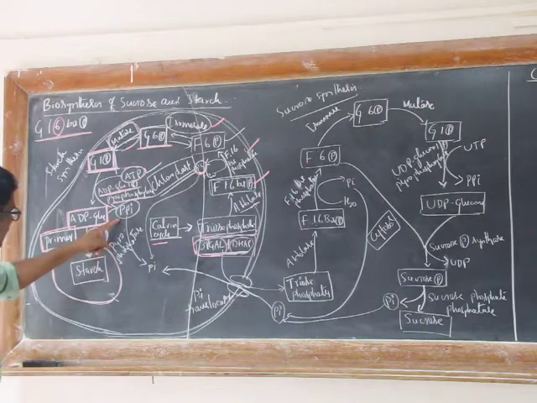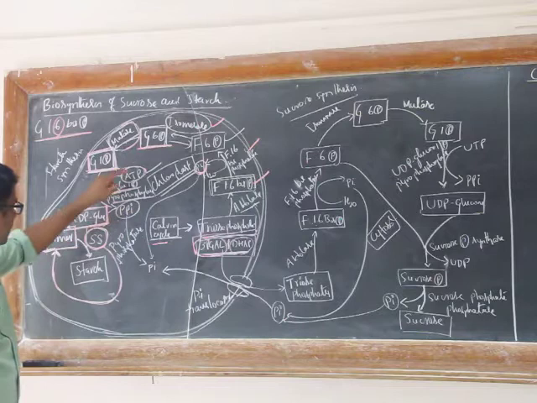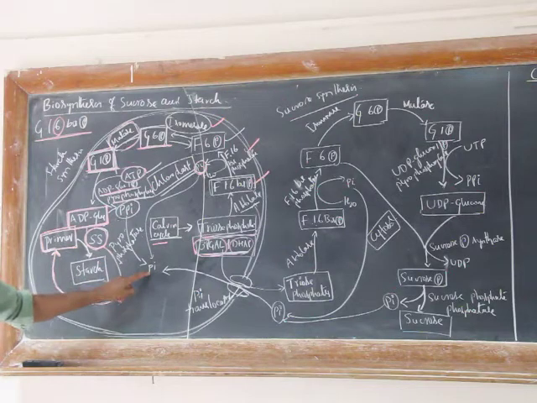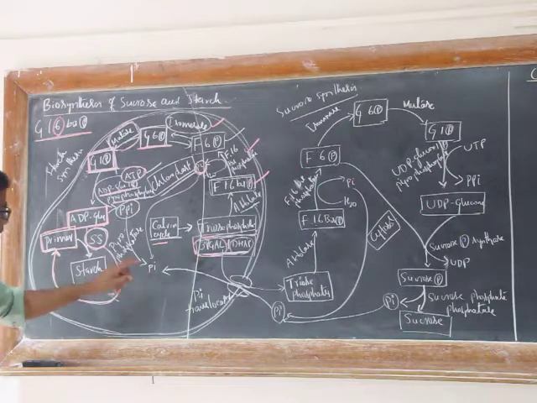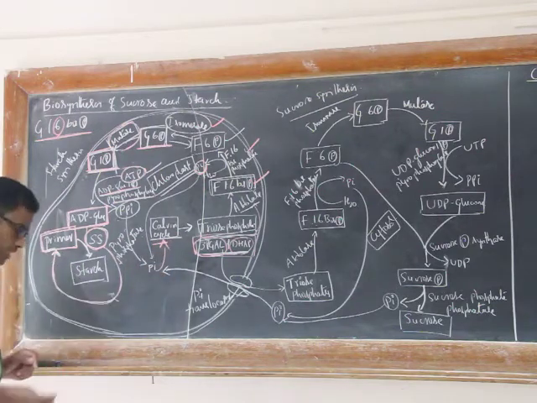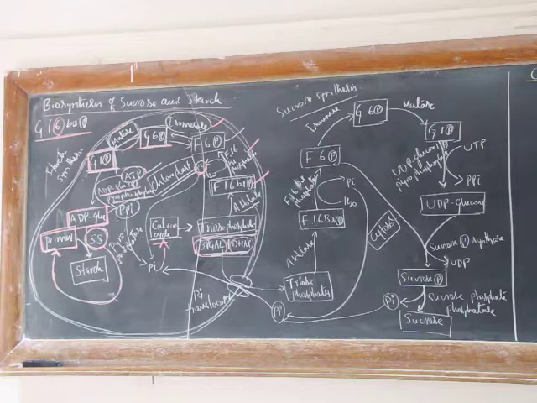Now here the pyrophosphate that is formed is unstable and is hydrolyzed by the action of pyrophosphatase to form inorganic phosphate. Right? This inorganic phosphate is further utilized in the Calvin cycle to form triose phosphates or other phosphates.